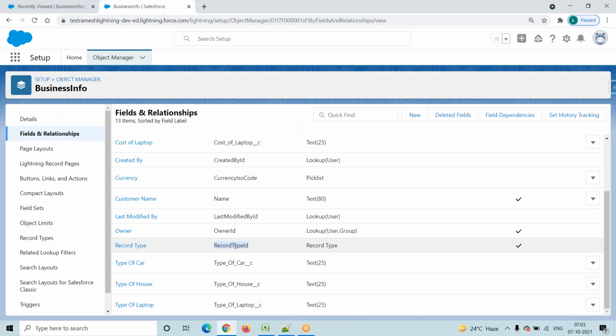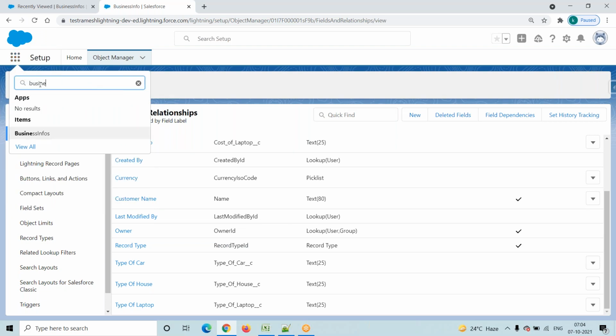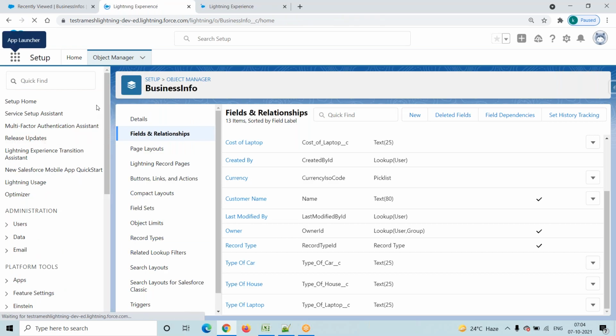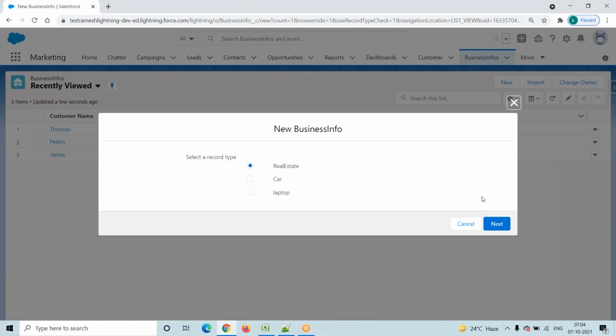Okay. Now coming to the front end. The front end is nothing but a tab, right? Go to the tabs. Business Infos tab, go to here. Now I'm a sales representative. Assume that a customer called, and that customer is a real estate customer. Click on this new button.